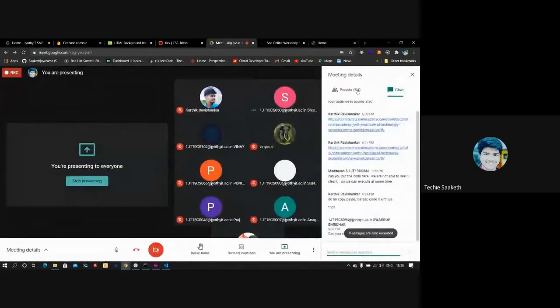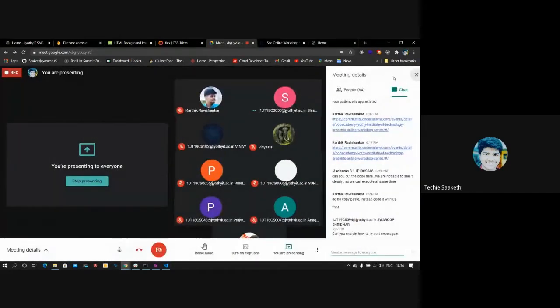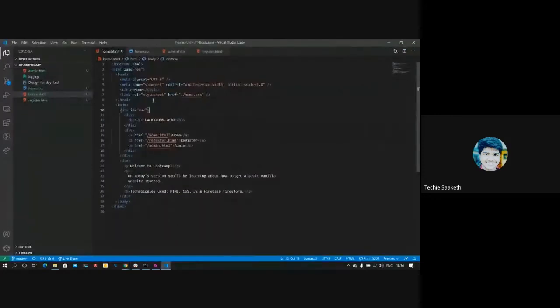Saket, Swarup Sridhar has asked how to import once again. Okay, to import CSS, we use this link element. The relationship between this home.css and our HTML pages is stylesheet, so we place stylesheet here. And since home.css is in the same folder as home.html, we use this relative path.